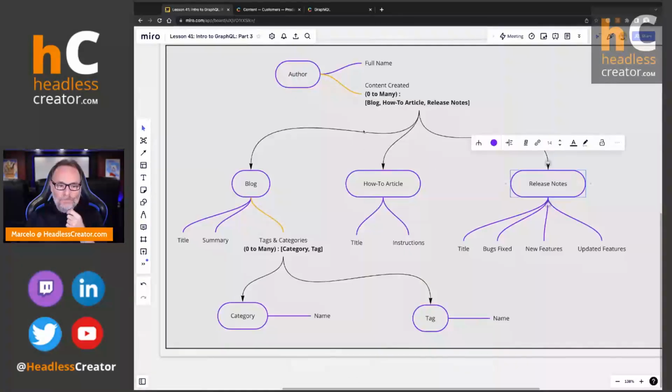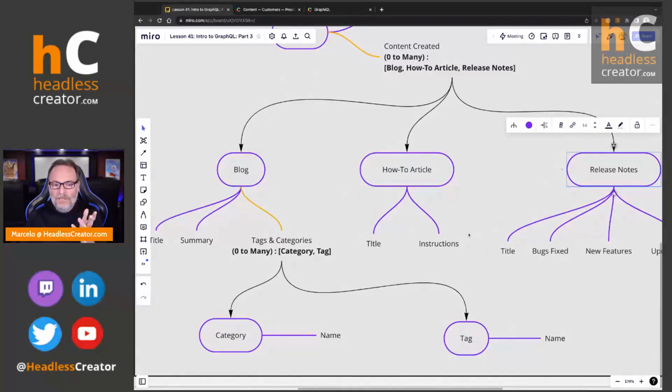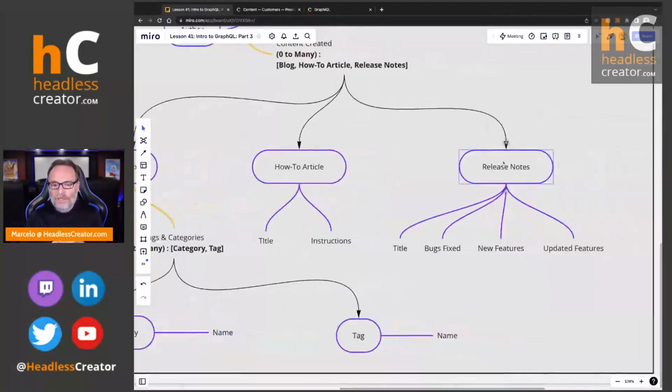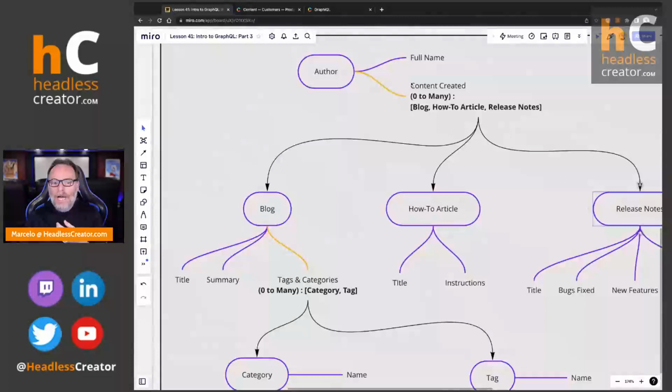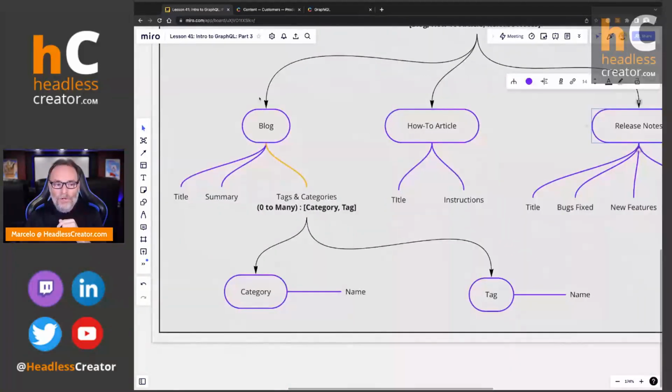But notice that a blog has these fields, right? Very different than the how-to article fields and very different than the release notes fields. So how do you get that? If you're querying the author, how do you get all of those fields if they're all different and they're all by content type? Also notice that the blog has one field called tags and categories, which is a reference, a zero to many, to category and tag. So this is also a multi-object reference field, right? How do you get those? And that's what we're going to do.